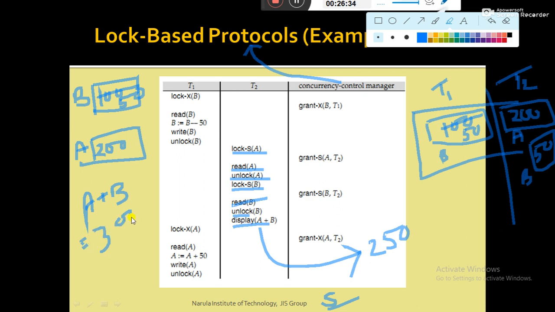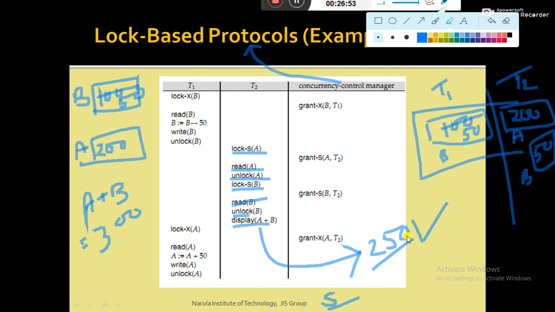But if you execute transactions T1 and T2 with the help of this schedule, then what we are getting is that T2 shows only 250, whereas T2 should display 300. That means 50 rupees has been deducted or lost.